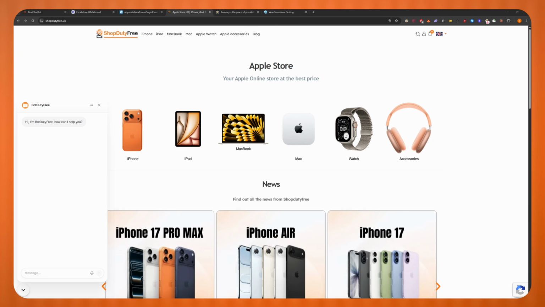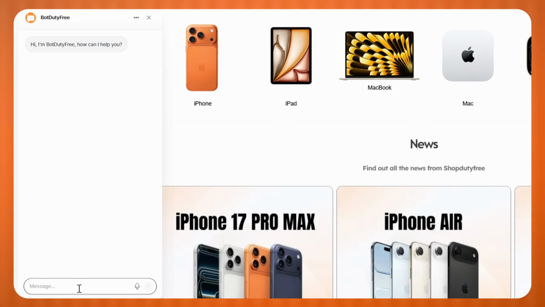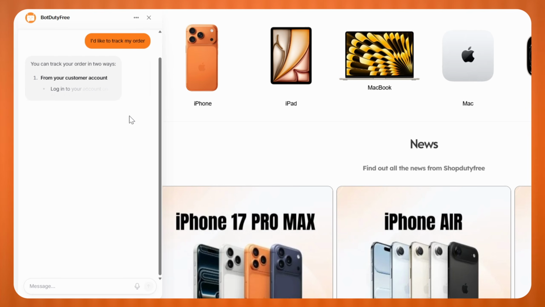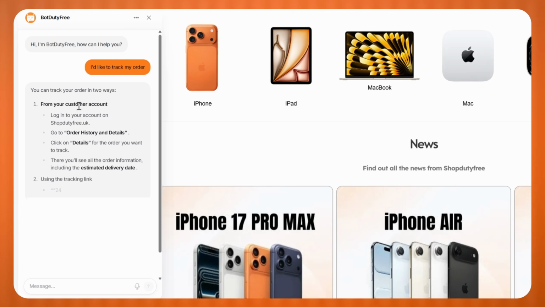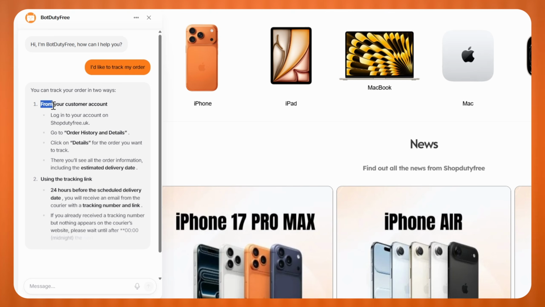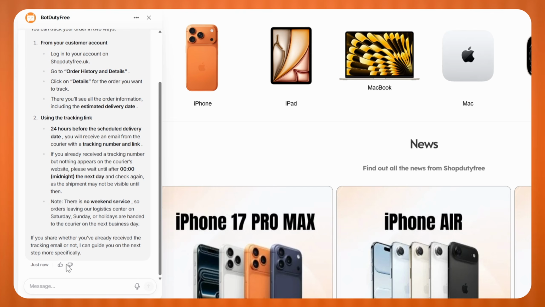On the other hand, we have another widget, which I found on a random website, that will plainly answer a question. So for example, we have this shop. I'm going to say, I would like to track my order. Let's see what the bot answers. As you can see, it gives a very generic answer: from your account, do this or use a tracking link.